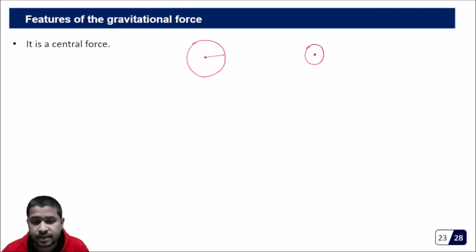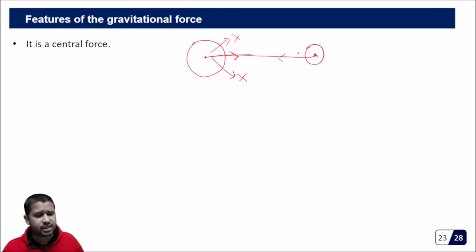Then this is the line joining the centers. The gravitational force will act along this line. The gravitational force is not going to act along this, but it's going to act along the line joining the centers. So that's what we mean by a central force.